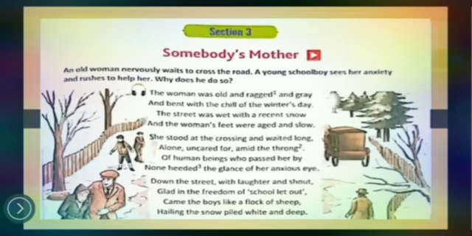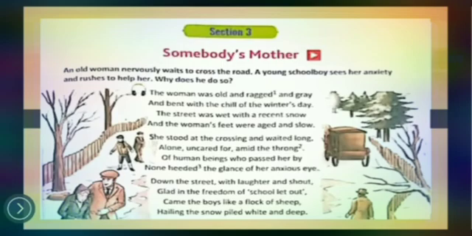So here, which figure of speech is used, you can comment below. I'm not going to tell you, but before that, I will give you two options so that you can choose. First one is metaphor. It means comparison between two different things without using as or like. And the second one is simile. It means comparison between two different things using as or like. So you will find here that come the boys like a flock of sheep. So boys are compared with a flock of sheep. Flock means group. So a group of sheep, we call a flock.